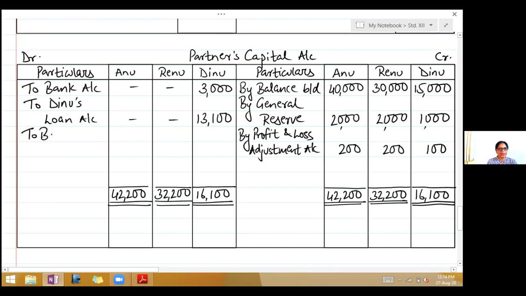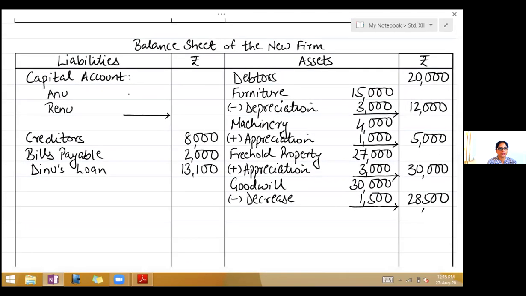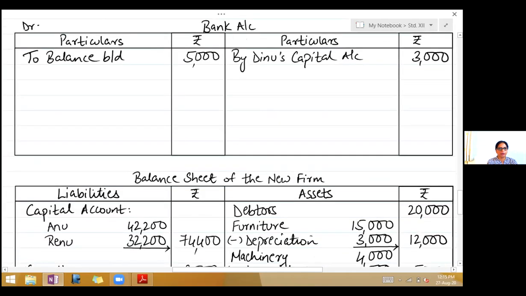To balance carried down. So there is no figures to be deducted. So same 42,200, 32,200. And this we will now write it in the balance sheet. We have already written the capital account. So Anu 42,200 and Renu 32,200. Total 74,400.